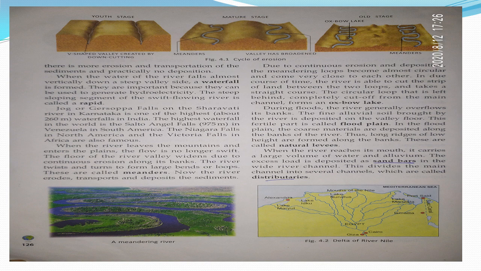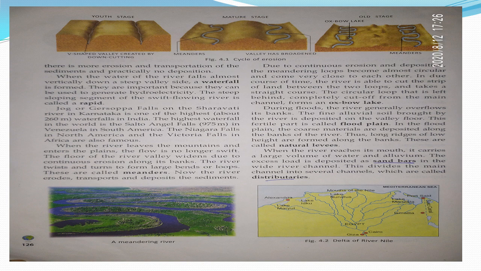And besides this, the other waterfalls like Salto Angel Falls of Venezuela in South America, the Niagara Falls in North America, and the Victoria Falls in Africa are also very famous. Okay, children. So here the main thing to be mentioned is that in this stage, hydroelectricity is generated.